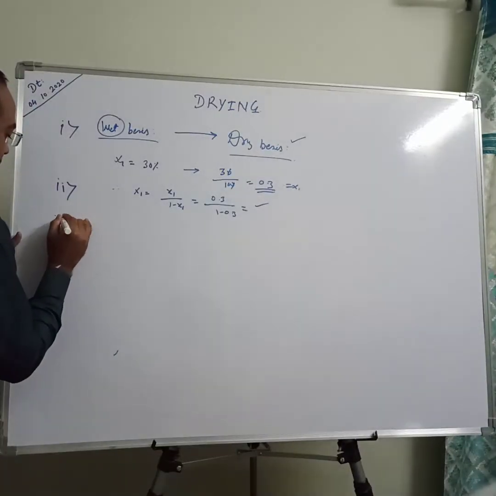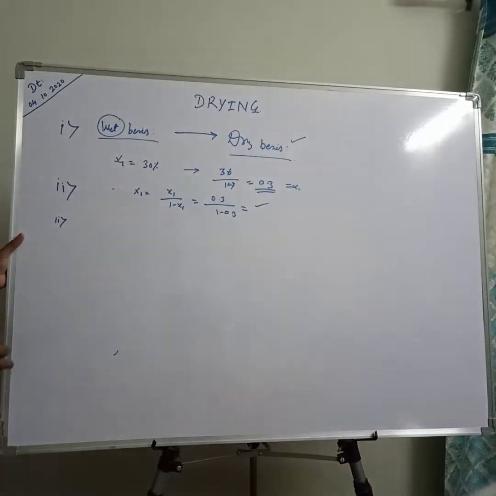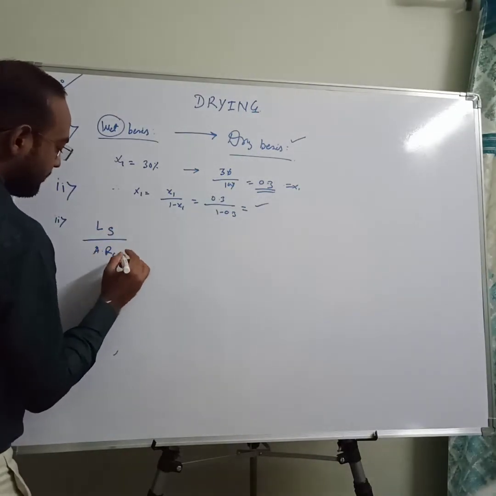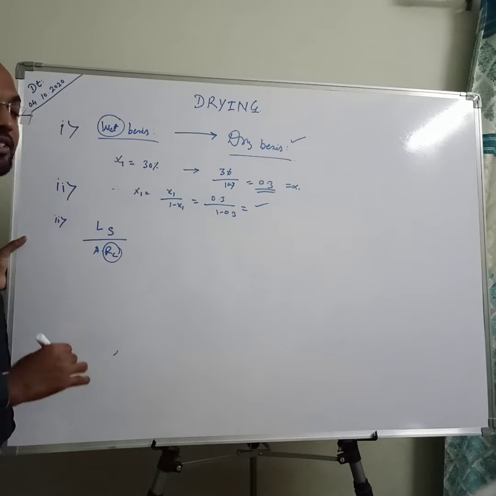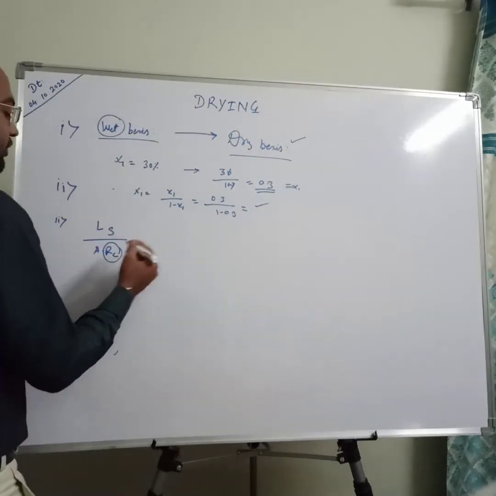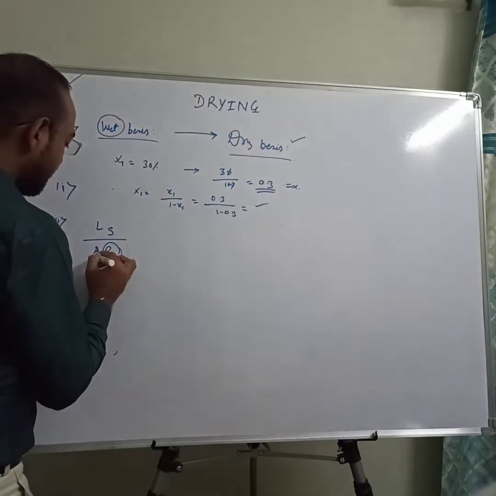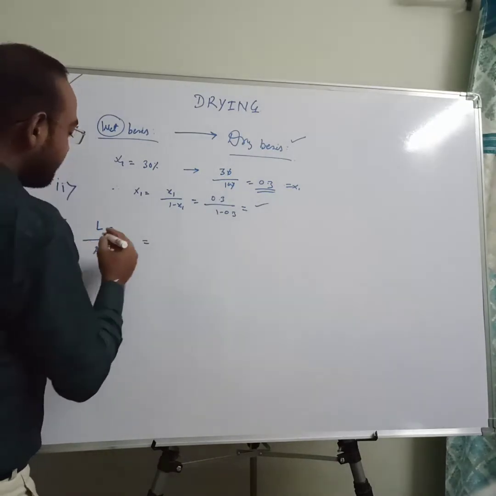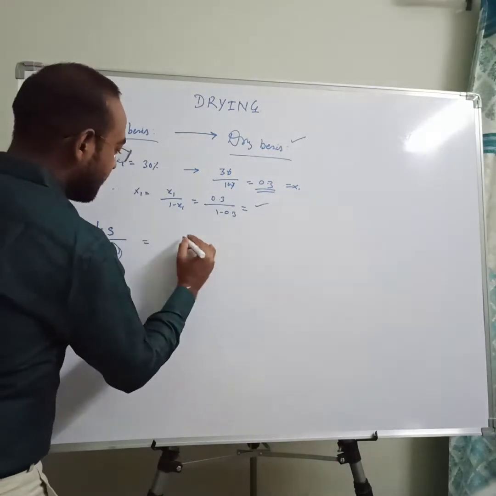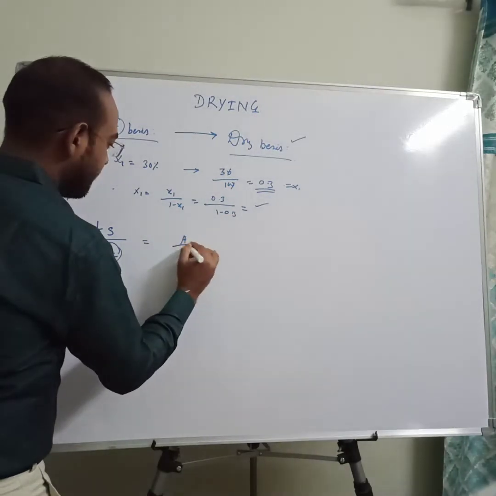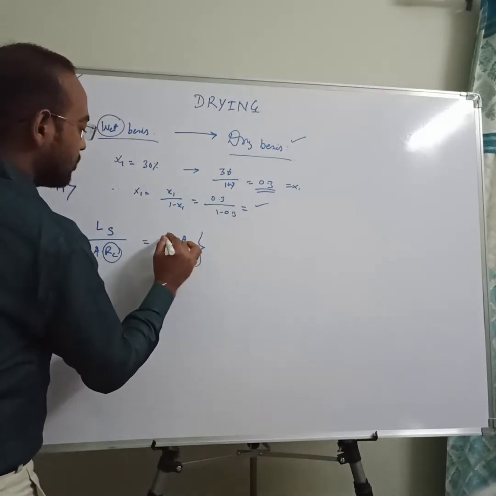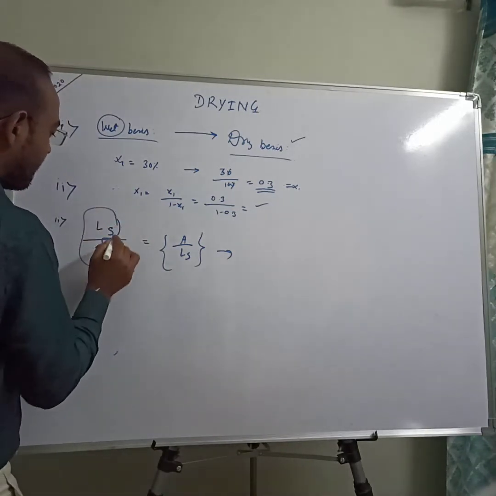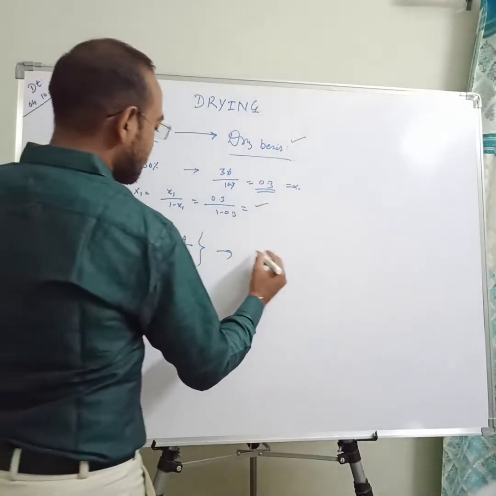And the second thing is related to Ls by ARc. In most numericals, the value of Rc, the rate of drying, is separately given, and the area is given, and Ls, the weight of solids, is given. But in some the ratio of A by Ls is given. So to find the value of Ls upon A, we just invert this.